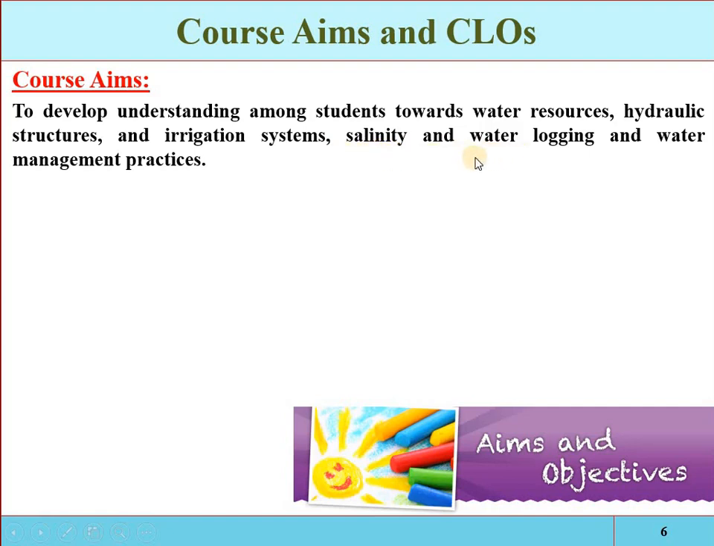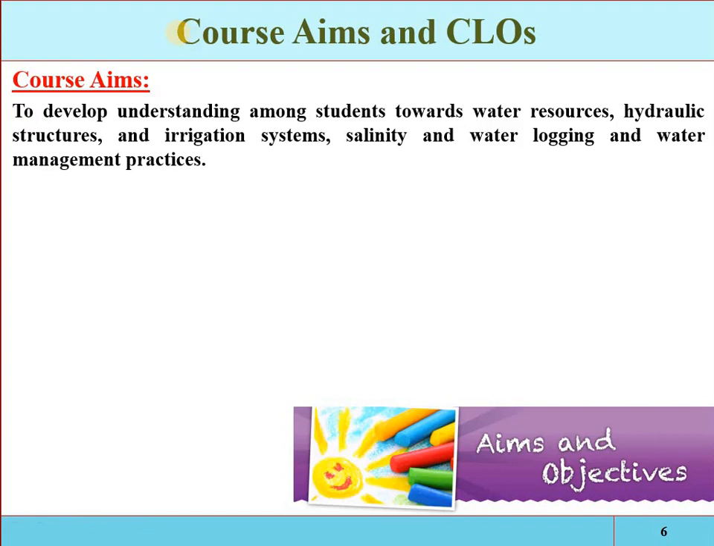So how the area will be developed, and how the area will be reclaimed from salinity and water logging. Also we will discuss what the causes of salinity and water logging are, what their effects on agricultural production are, and how the area will be developed and reclaimed from these problems, along with water management practices. See, we know that water is a limited natural resource. So how we can utilize the right amount of water in the right place at the right time, that will be our course aim.